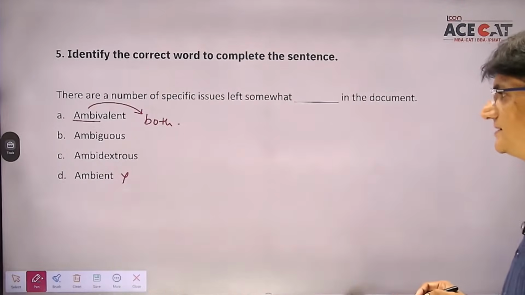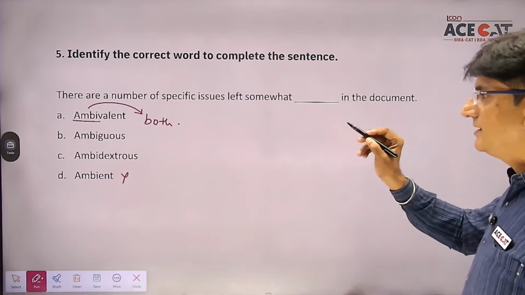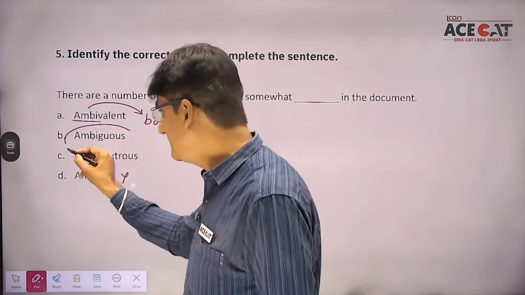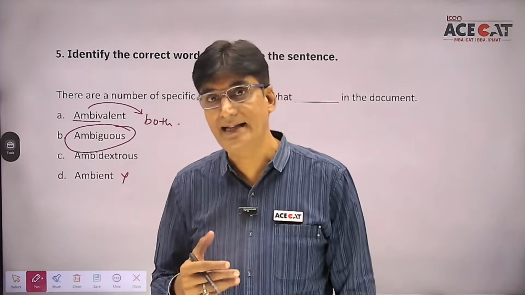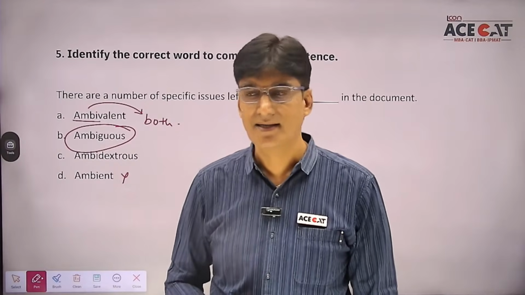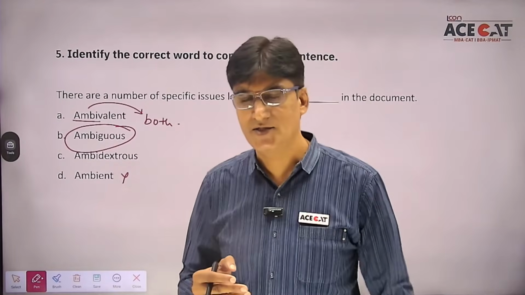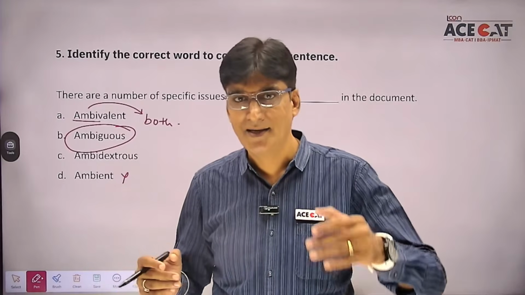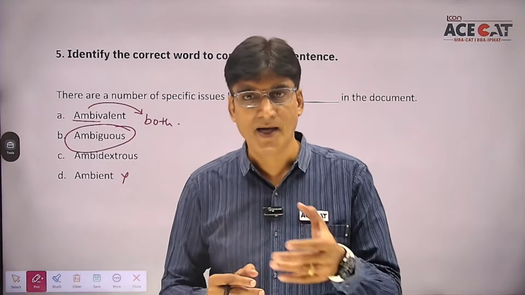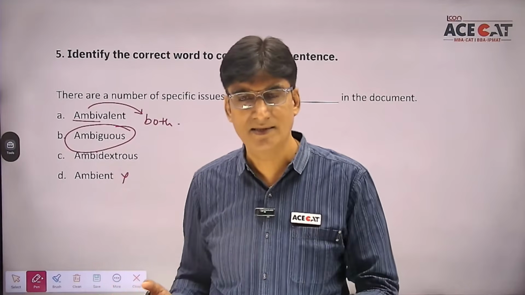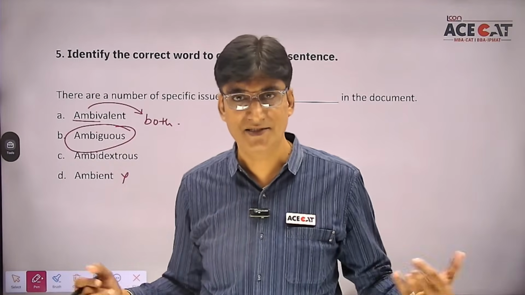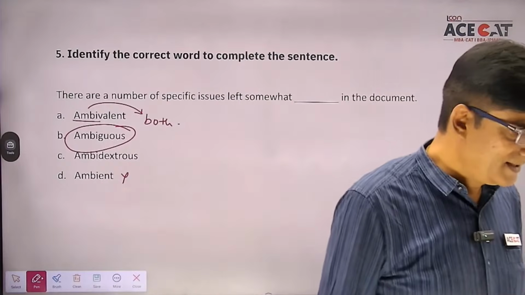So here, students, the best answer is there are a number of specific issues left somewhat ambiguous. इसका मतलब है उन issues को लेकर clarity नहीं है. Okay, तो here the best answer happens to be ambiguous. हो सकता है कुछ बच्चे ambivalent भी सोचें, but ambivalent कोई person होता है. ठीक है, if a person is not able to take a decision, he will be known as ambivalent. But ambiguous, some issues can be ambiguous, or whatever has been written can be ambiguous. An answer can be ambiguous. Okay, understand? Is the point clear?